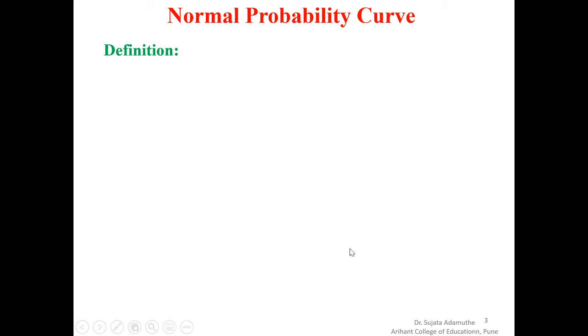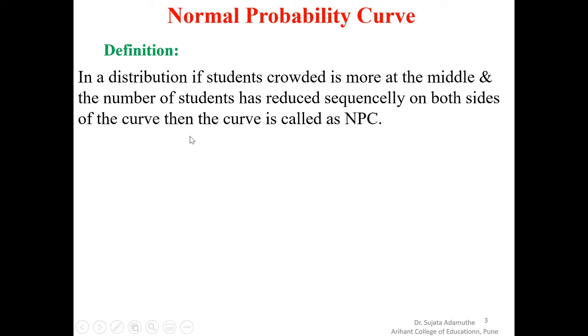So what is the definition of the NPC, the normal probability curve? The students are crowded more in the middle. Just as I said, when (a + b) whole square is equal to a square plus 2ab plus b square, more are crowded in the middle. And the number of students reduces sequentially on both sides of the curve, then the curve is called a normal probability curve. That means more students are crowded in the middle of the curve.